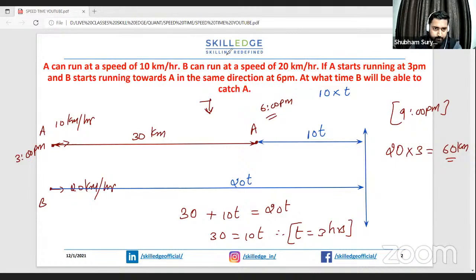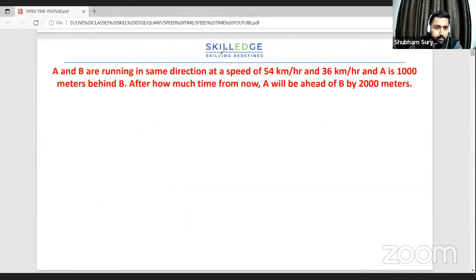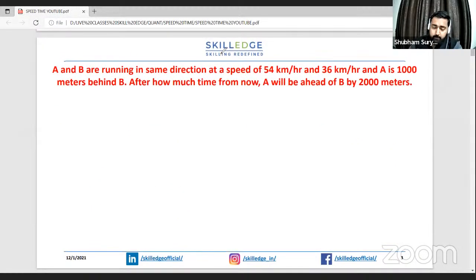So first, try to solve the next question. Have a look at this one. Pretty much similar to the previous question's concept. Read it carefully and type your answers in the chat, guys. I just timed the question for you.